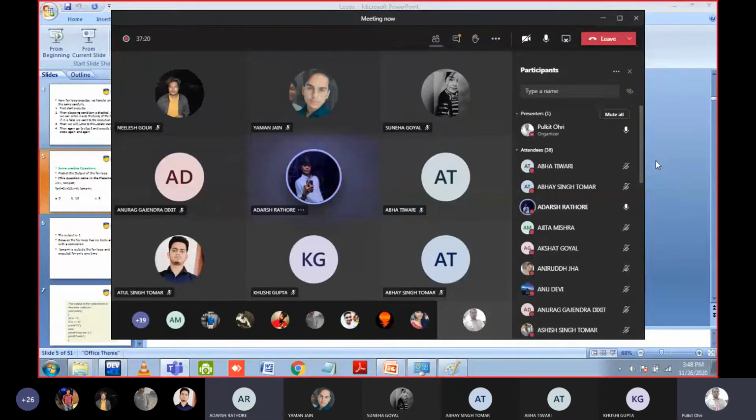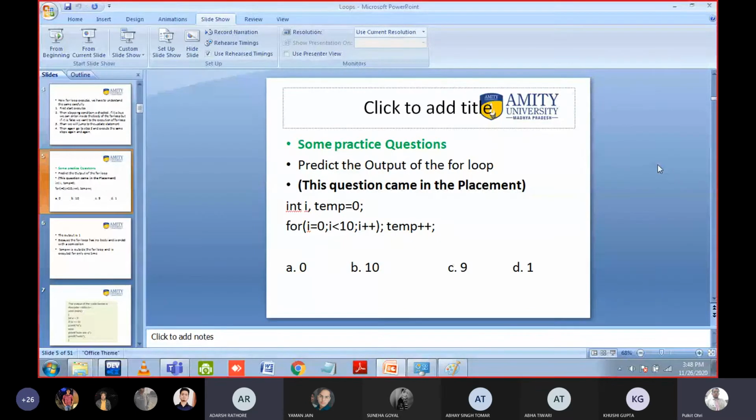Because the starting point is 0 and there is an increment updation. So I think it's D. But here in the for loop, I am incrementing it around 10 times. Actually, I have not studied loop yet.